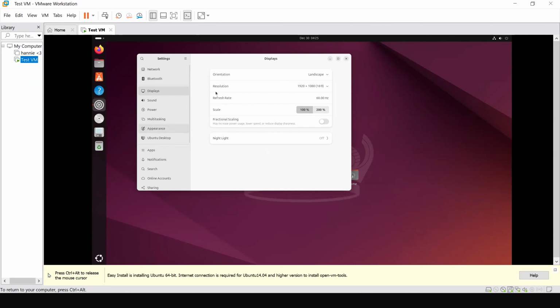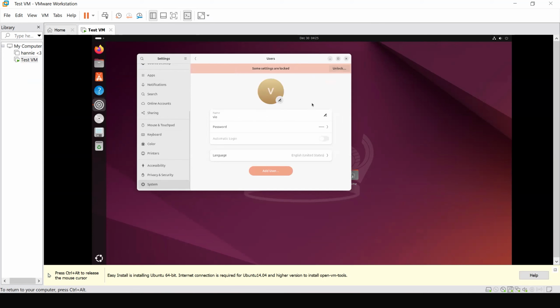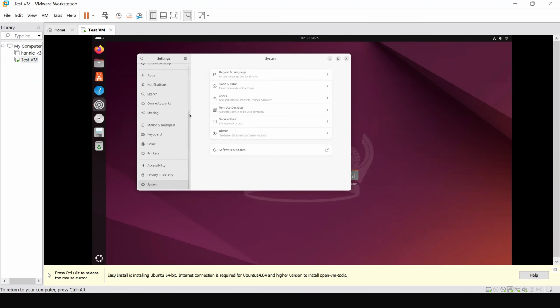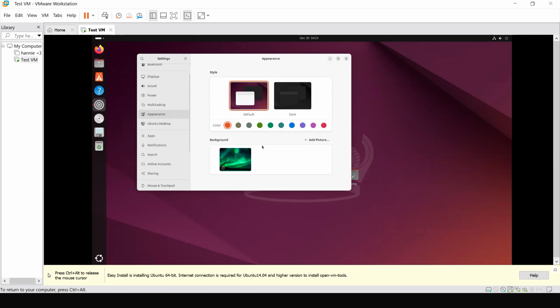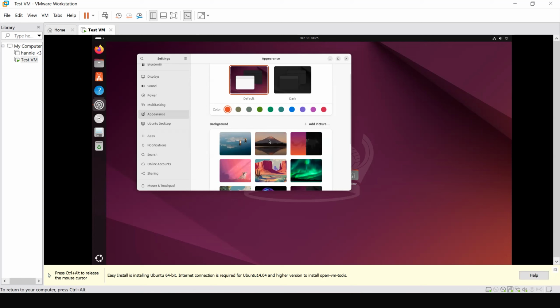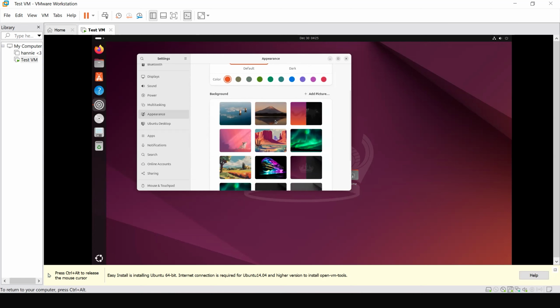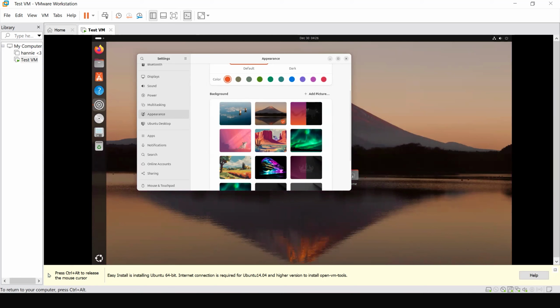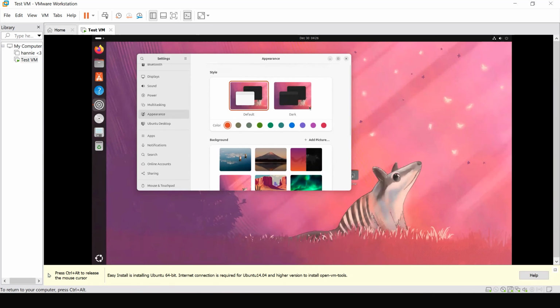If you want to do more customizations, you can do it in here. For example, if you want to change your account, or if there are more display things you want to change. For example, appearance. If you want to change the background to something else, they already have some default backgrounds that you can choose. I'll be using this one, for example. And you can also change the color. Right now there's orange, but you can change it to purple if you want, or pink. Basically, this is just like normal customization that you would find on your usual computer on Windows.